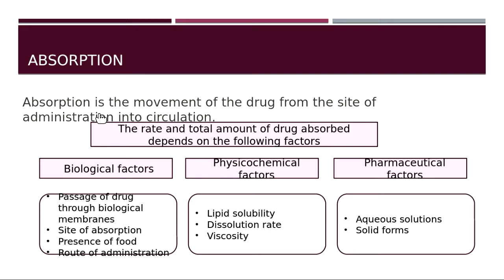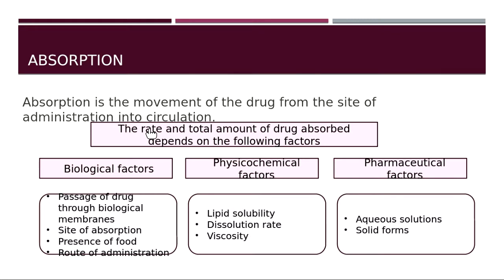Now what are the different factors that are affecting absorption? The rate and the total amount of drug absorbed depend upon the following factors: the total amount of drug that is absorbed and how fast or how slow it is going to be absorbed.